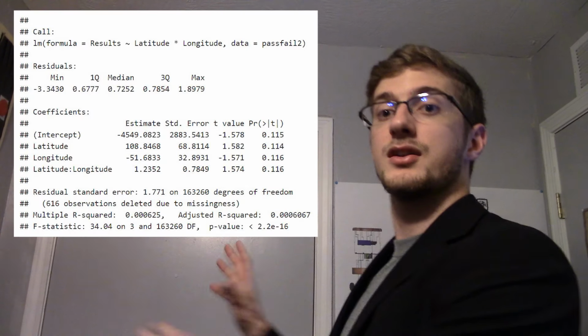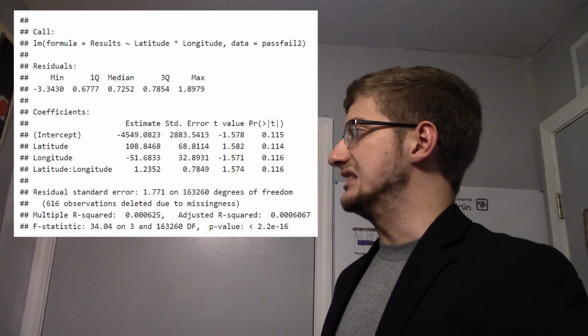What kind of nerd stuff? Well, we decided to do a multiple regression. Specifically, one comparing the results versus latitude as a result of longitude, because it's kind of hard to have one without the other, so naturally we decided to do one where latitude and longitude interact with each other. And here's the output of all of it. Yeah, well, let me explain it all for you.